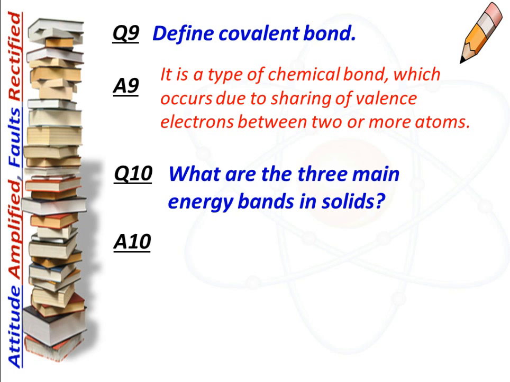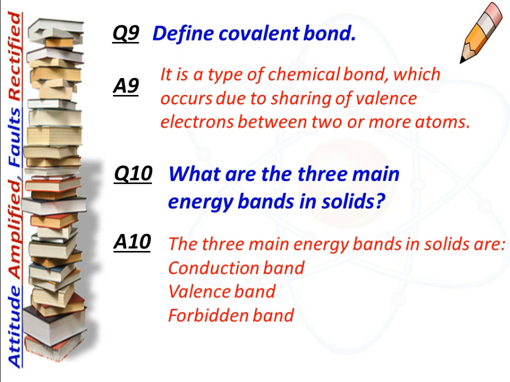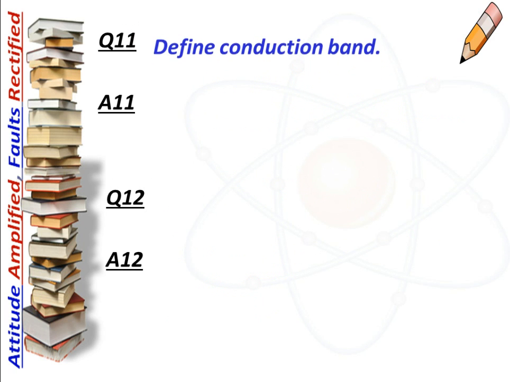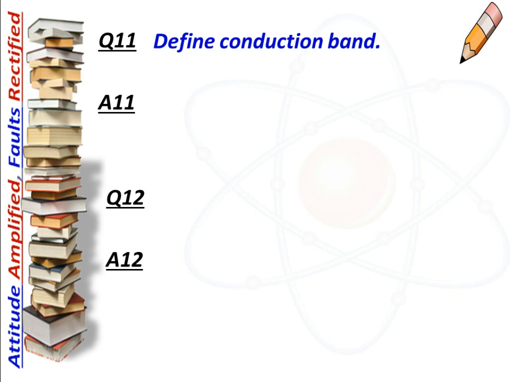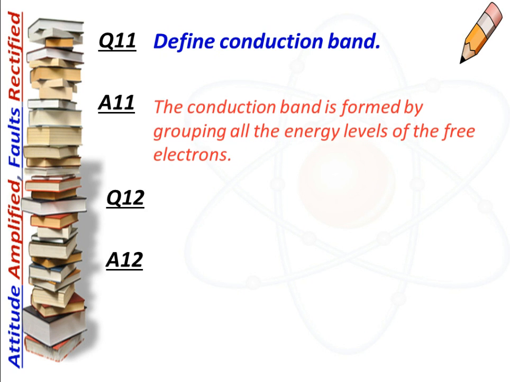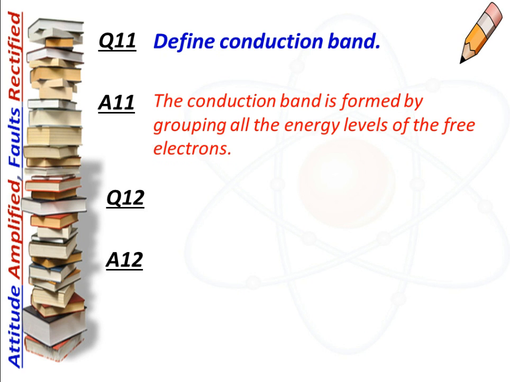The next question is, what are the three main energy bands in solids? And the answer is, the three main energy bands in solids are conduction band, valence band, and forbidden band. Define conduction band. And the answer is, the conduction band is formed by grouping all the energy levels of the free electrons.